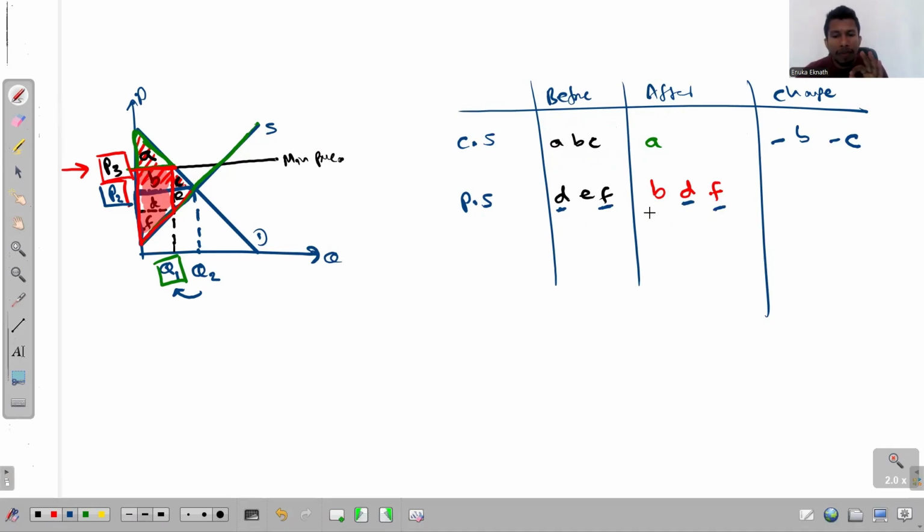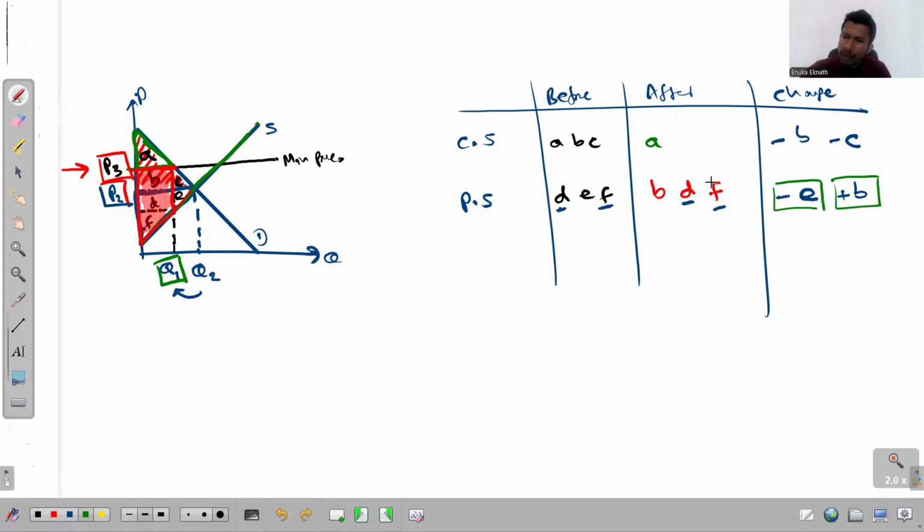See, the producer surplus gets reduced by the region E, but it gets increased by the region B. So if you simply compare the region B with the region E, you can recognize that this region E is this smaller triangle and the region B is this entire rectangle.